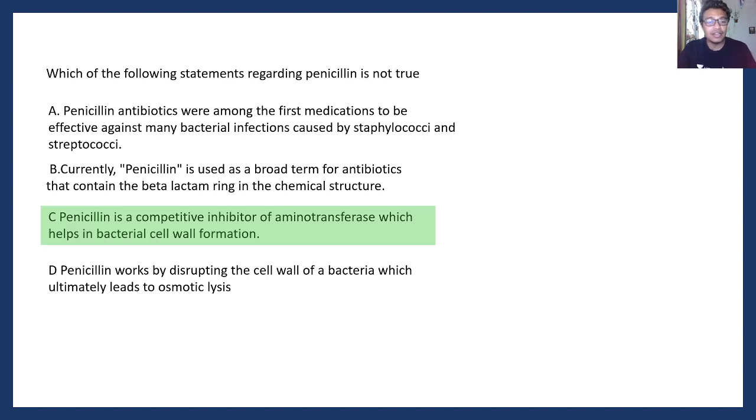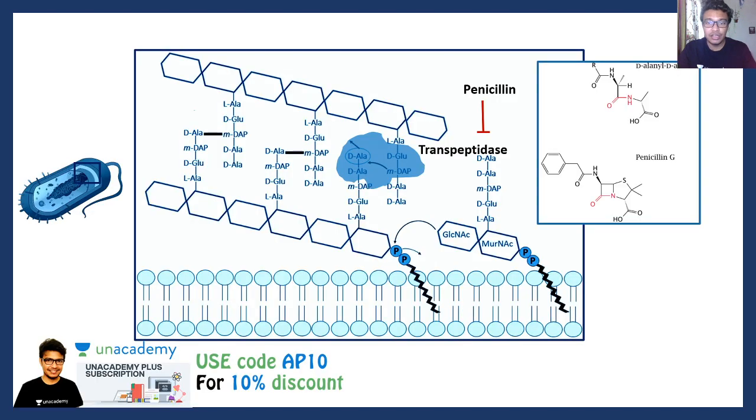So the correct option is option C, because aminotransferase enzyme is not the enzyme which helps in bacterial cell wall formation. If you look at the process quickly, transpeptidase enzyme forms these peptide bridges between D-alanine, D-alanine, and penicillin mimics that structure, D-alanine, D-alanine.